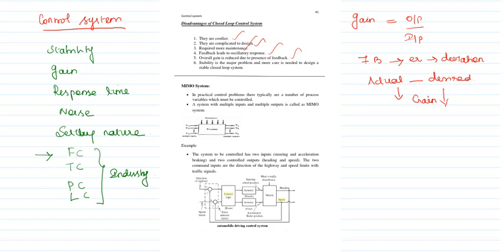Okay, so this is what today's class discussion covered. What is control system, what are the different types, what is open loop and closed loop, how we construct them, examples, applications, then advantages and disadvantages. So next class we can see about MIMO system. Okay, thank you so much.